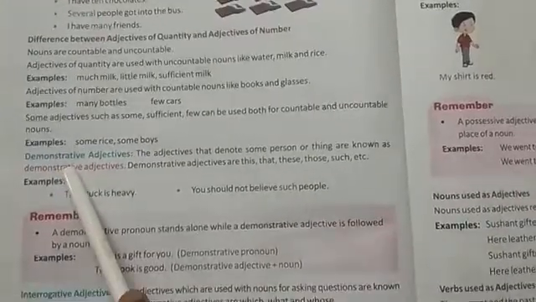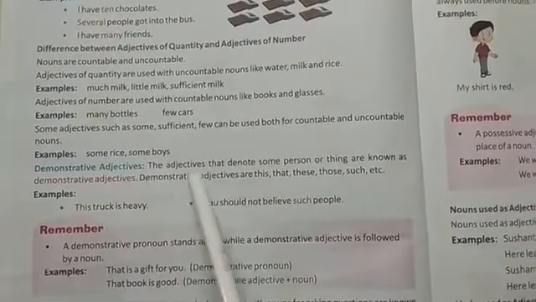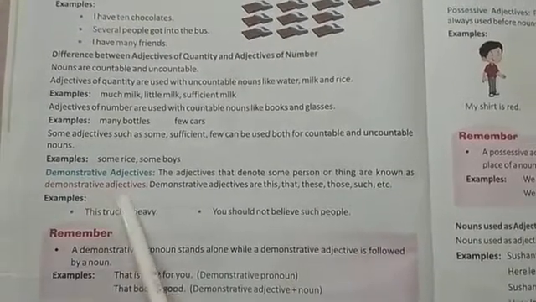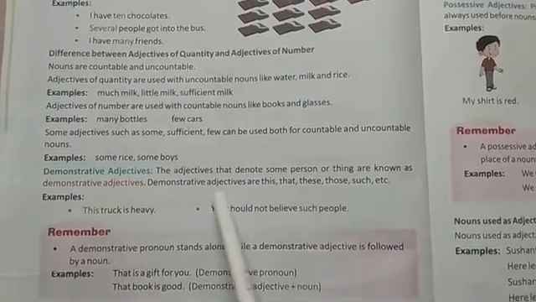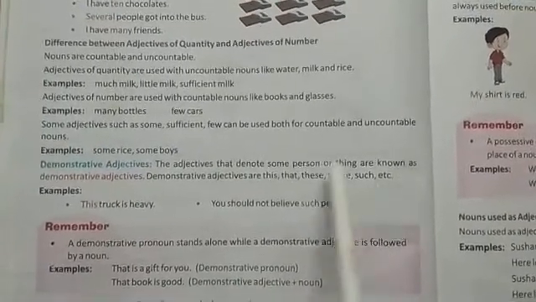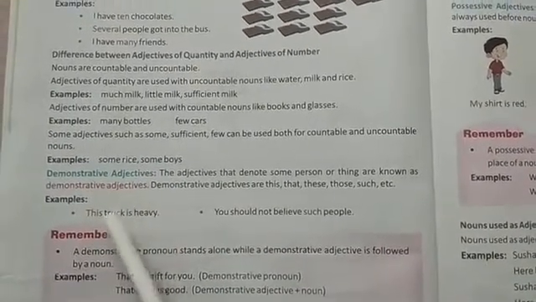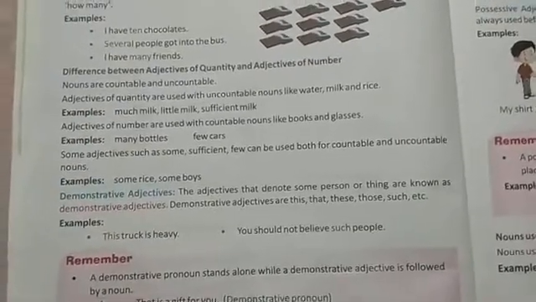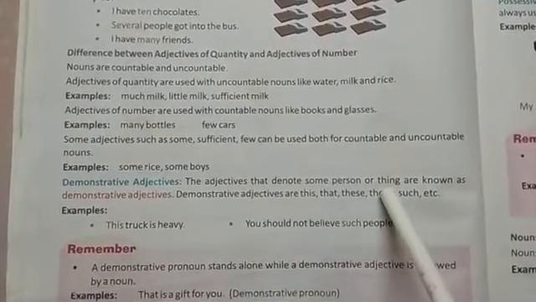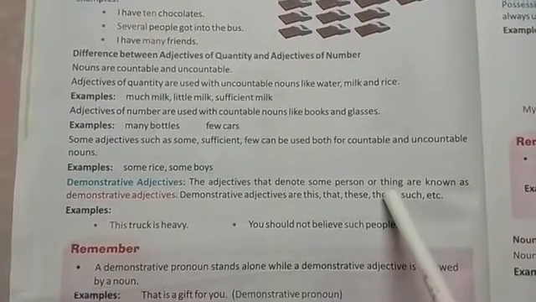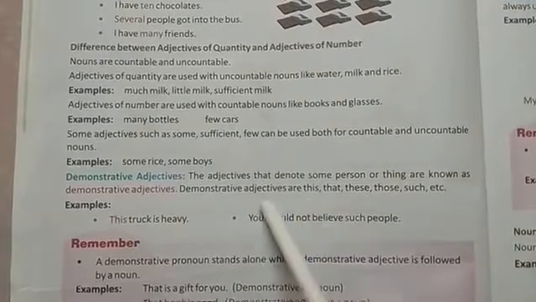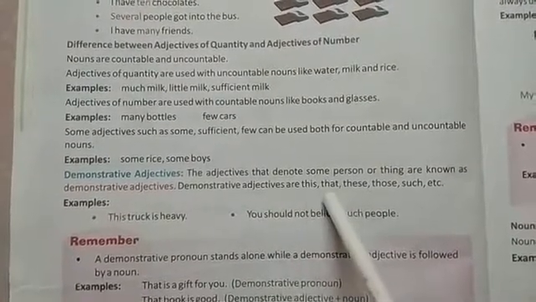Now let us come to demonstrative adjectives. The adjective that denotes some person or thing is known as a demonstrative adjective. Demonstrative adjectives are this, that, these, those, such, etc. So a demonstrative adjective denotes some person or thing. It is saying about any person or thing.